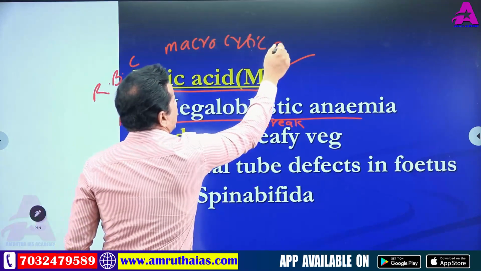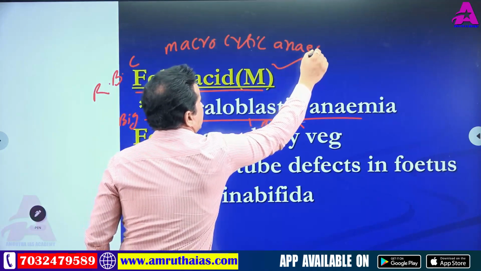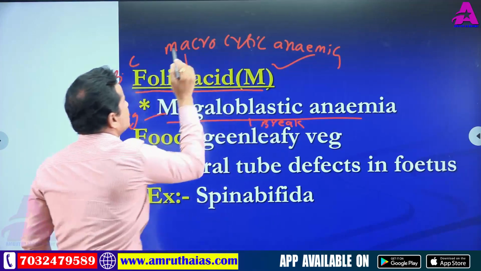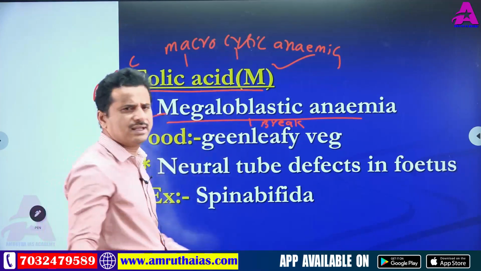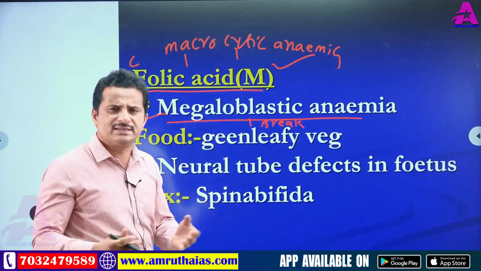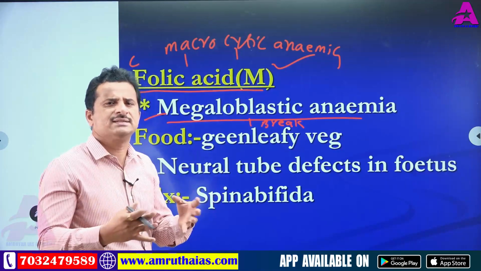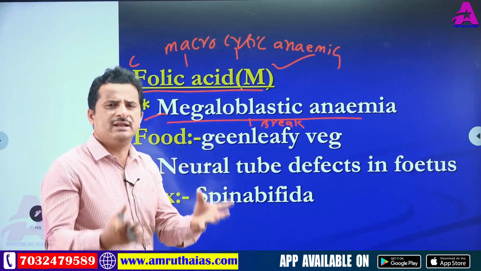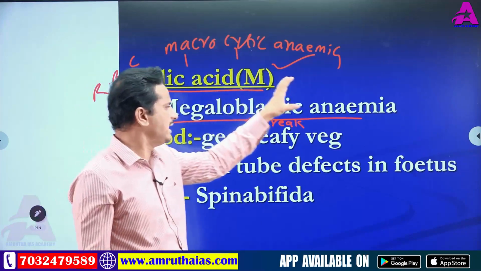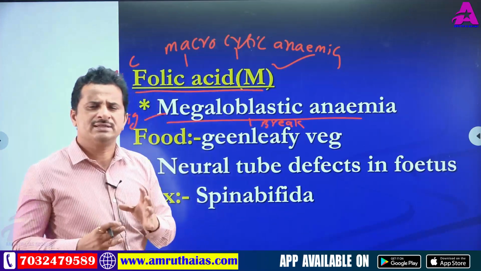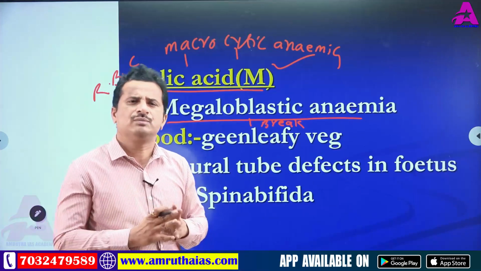Macrocytic anemia. Same meaning. Here macro means large size, cyto means cell. So which cell is increasing in size? RBC. RBC increasing in size, breakdown leads to anemia. That's why macrocytic anemia. Actually, folic acid is very important to our body.